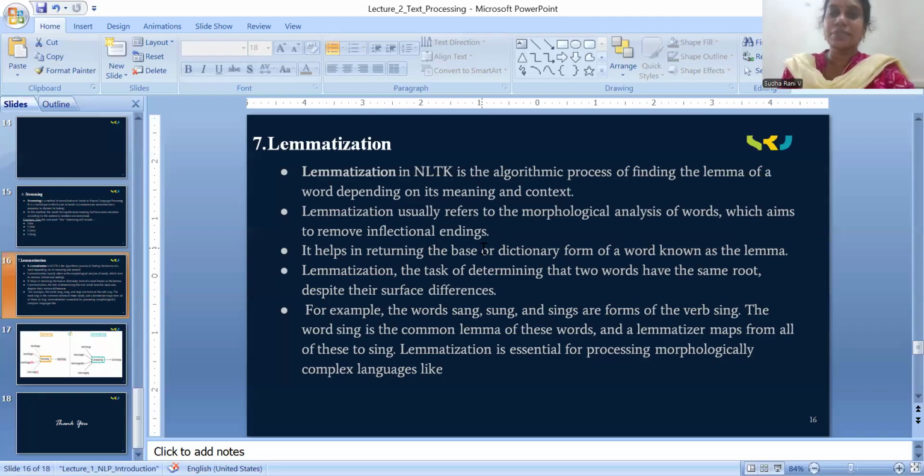In lemmatization, it removes inflectional endings, meaning it generates only meaningful words with correct spellings. It helps in returning the base or dictionary form of a word, known as the lemma. Lemmatization is the task of determining that two words have the same root despite their surface differences. I hope now we are very clear on what lemmatization is, with the differences.